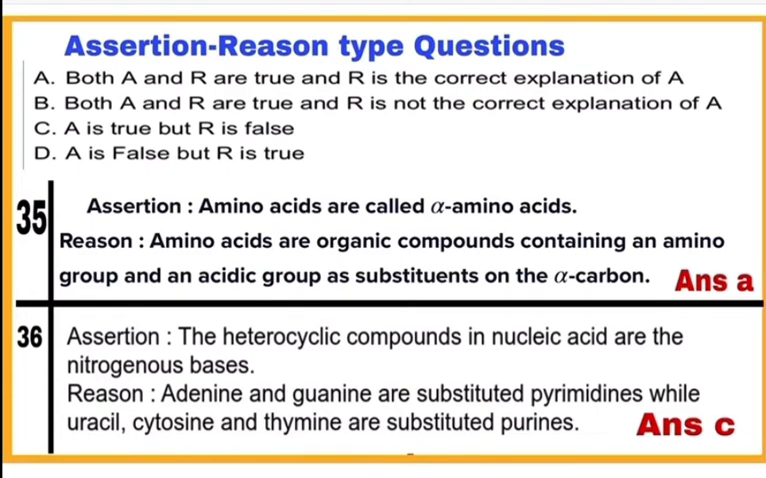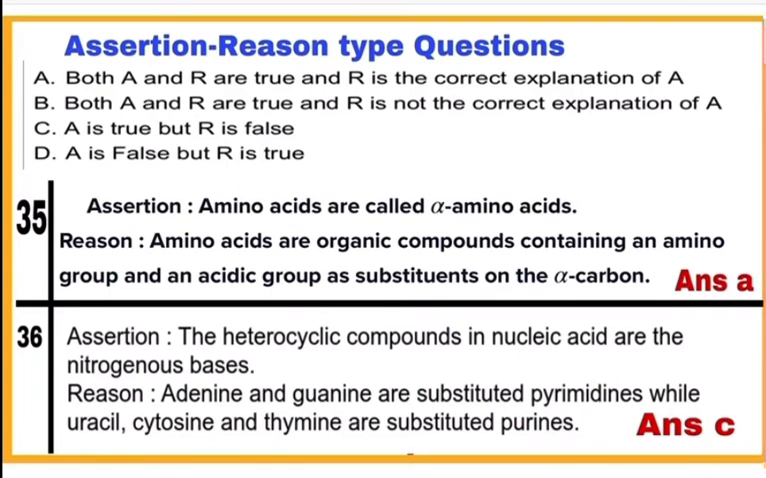See the reason statement. Amino acids are organic compounds containing an amino group and an acidic group as substituents on the alpha carbon, or you can say on the same carbon, which is alpha carbon. That is why they are called as alpha amino acids. So here reason is also true and is correct explanation of assertion. So mark A as a correct answer.